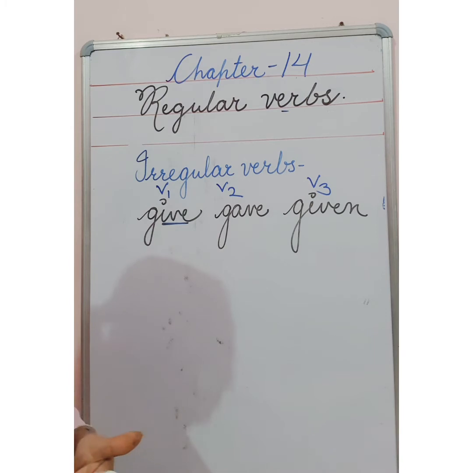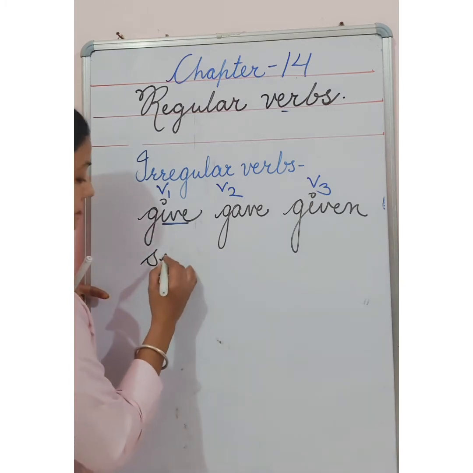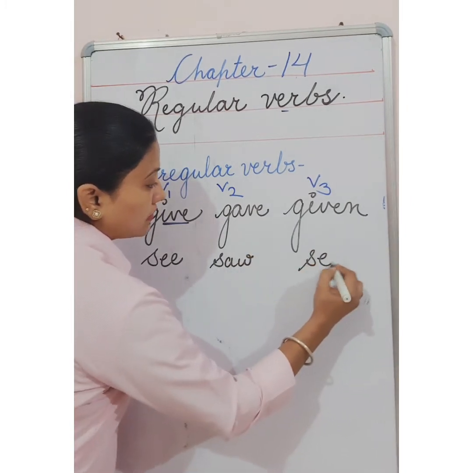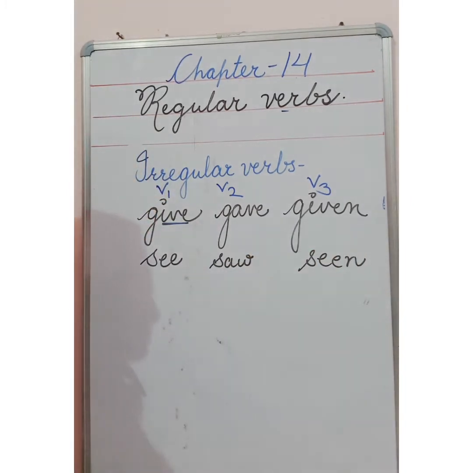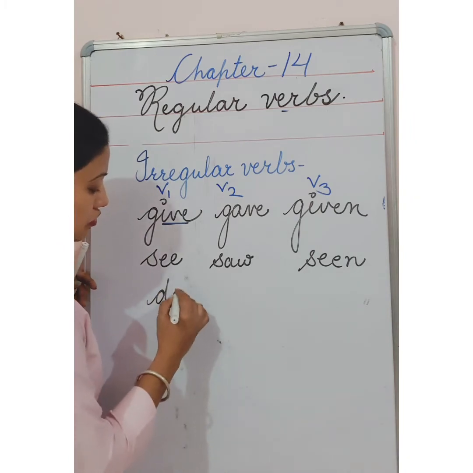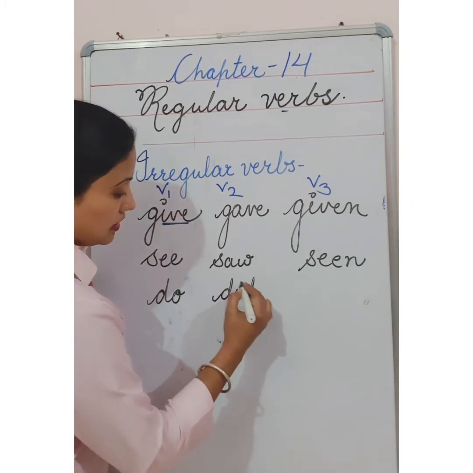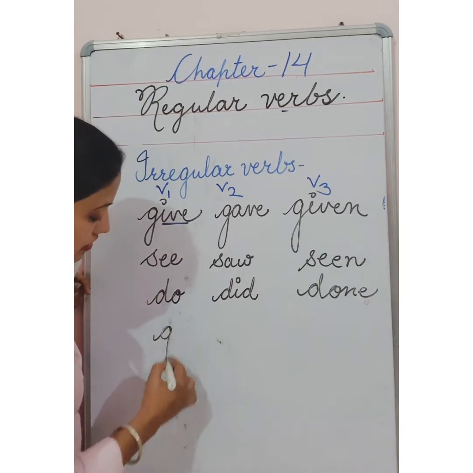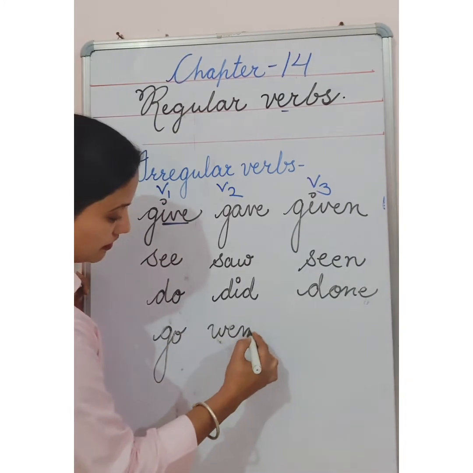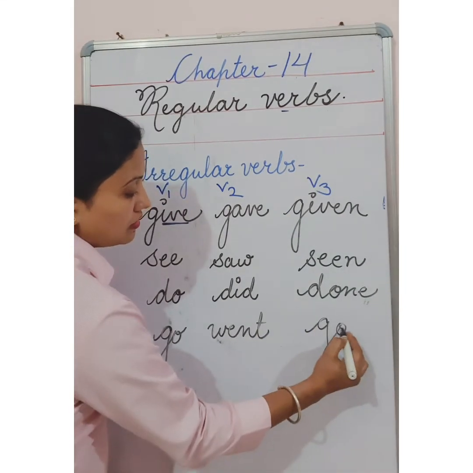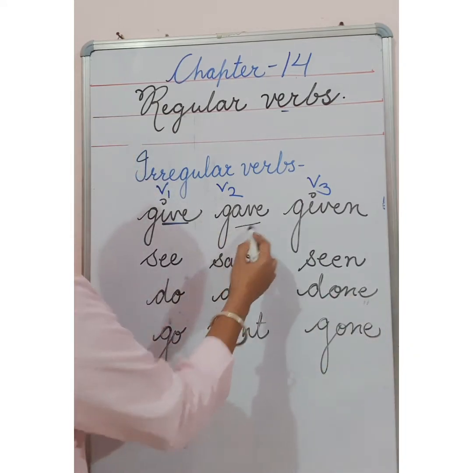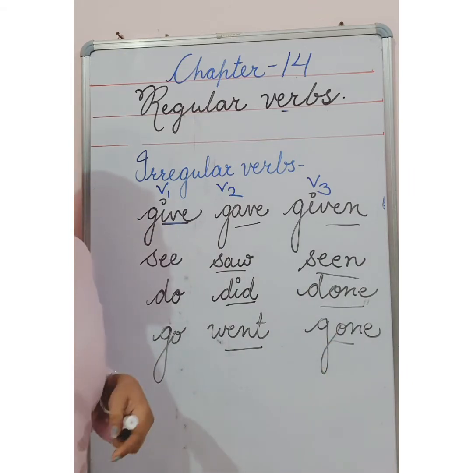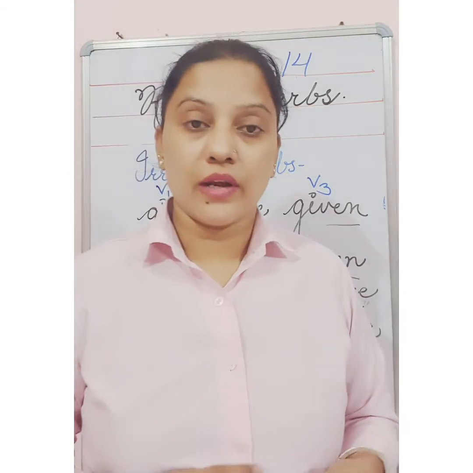Let me give you more examples. See, past form saw, and then seen. Then do, did, done. Then go, went, gone. So you can see there is no fixed pattern here. So these are called irregular verbs.